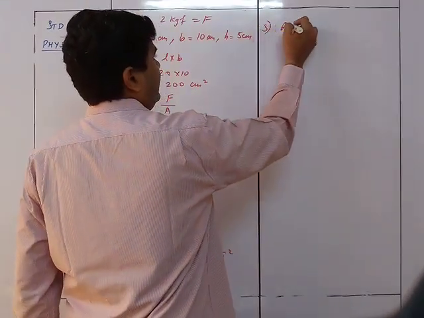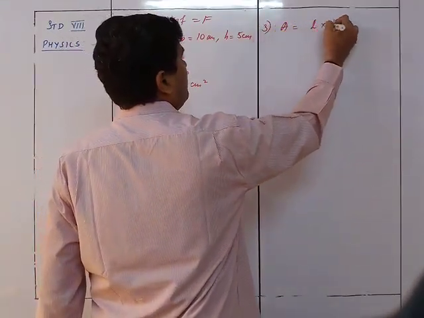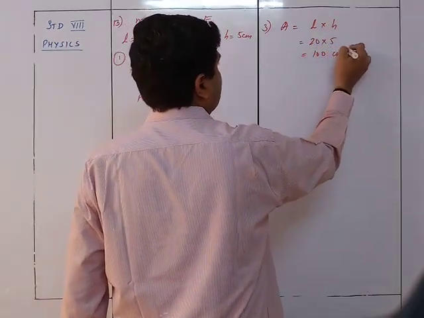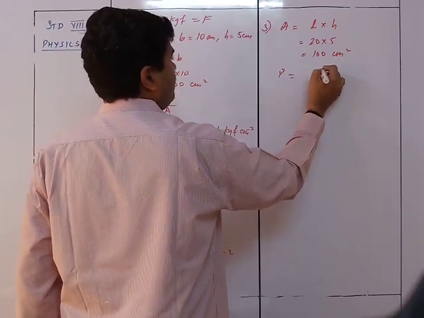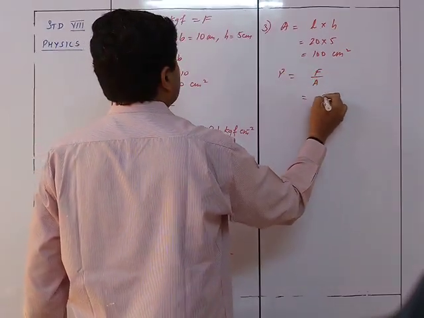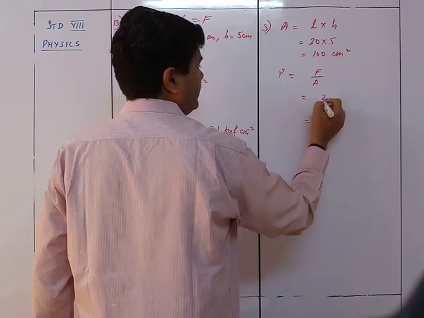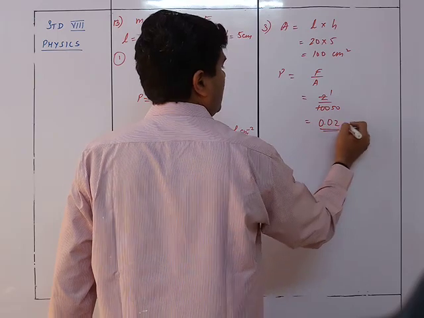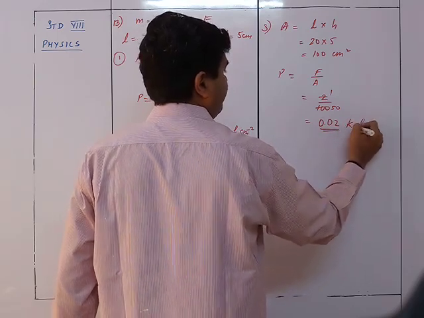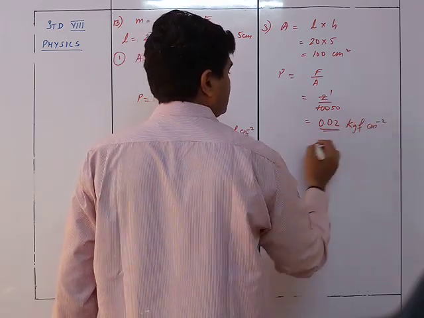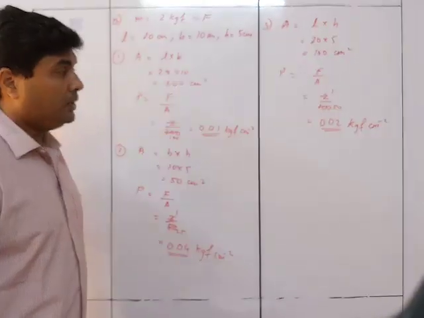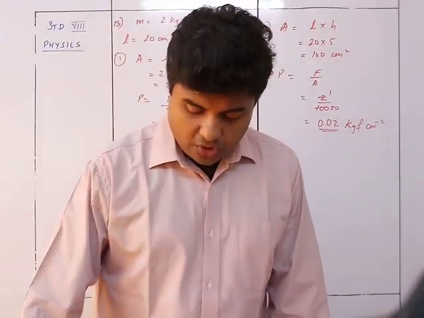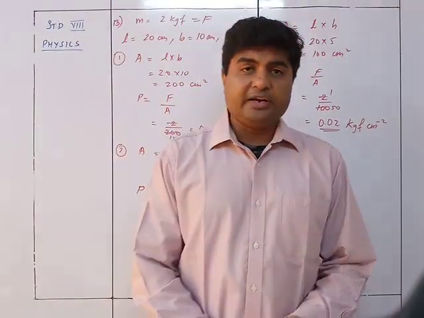Third one, area is equals to length into height, that is 20 into 5 is equals to 100 centimeter square. So pressure is force upon area is 2 upon 100 is equals to 1 upon 50. So 0.02 kgf per centimeter square. Is it clear? So this is how you are solving the sums of force and pressure.